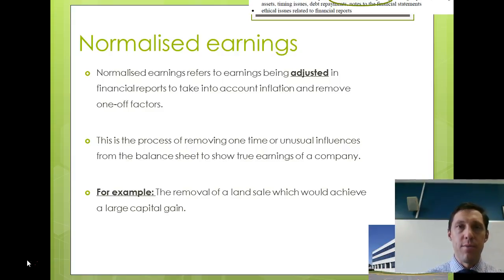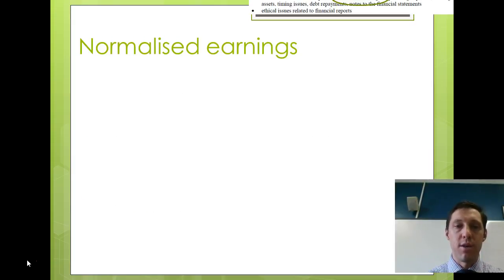If you think about Woolworths, if Woolworths sold one of their stores and the land on which that store was operating in a particular year, and they sold it for $300 million, it would not be accurate to include the revenue generated from that sale in their income statement, because that is an activity which does not normally happen. It's a one-off item. So for the purposes of making sure that those financial statements are more accurate, you would normalise it by taking that financial transaction out of the financial statements.